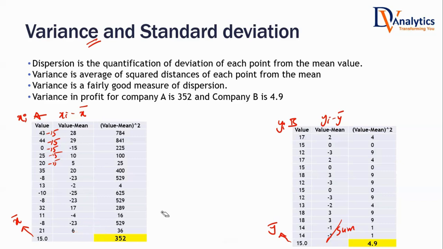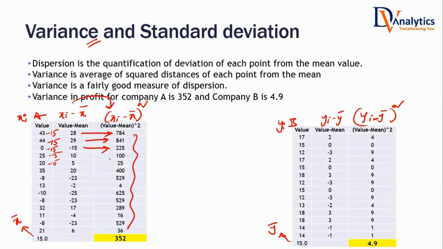Instead of summation, what should I do to make all of them positive? I can take either absolute value or I can take the square of the value. I'm taking the square of the value, xi minus x bar whole square, yi minus y bar whole square. Whether it is positive or negative, square is always positive. Yes or no? 28 square, 29 square, 15 square. These are all the squared deviations.